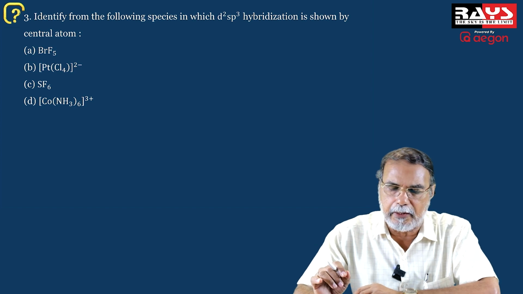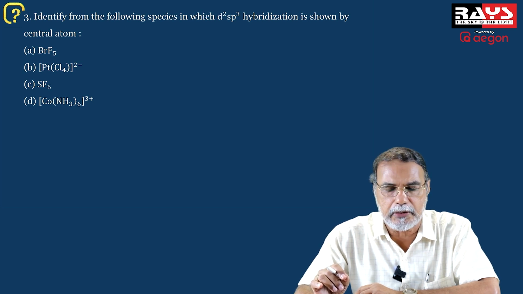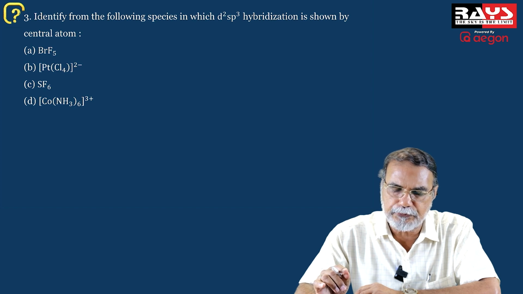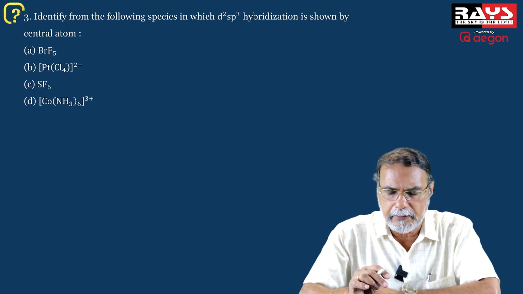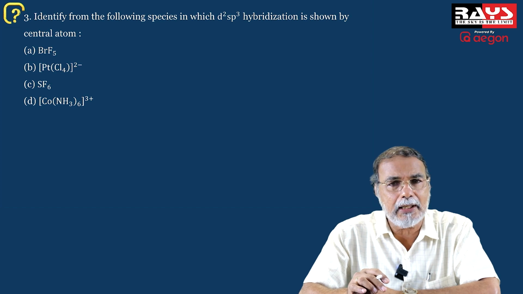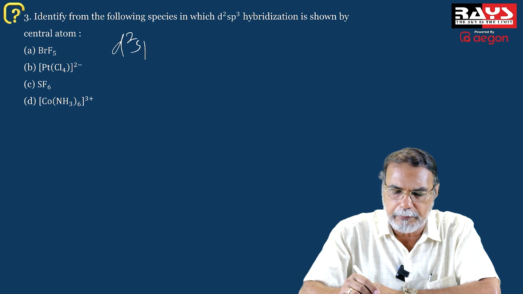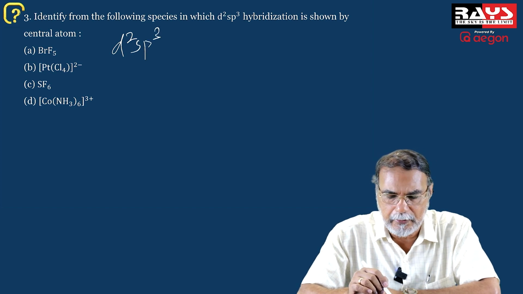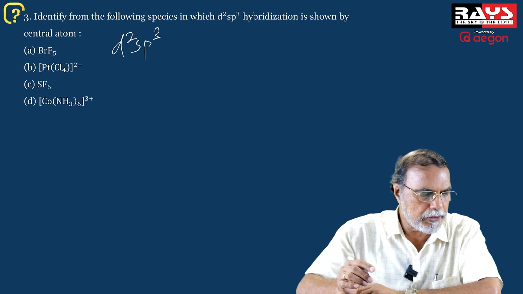Coming to question 3: identify from the following species the one in which d2sp3 hybridization is shown by the central atom. Now BrF5: taking the electronic configuration of bromine, it is the d electrons of the outermost shell of bromine being excited, and you have the sp3d2 hybridization in the case of BrF5. And for PtCl4 2 minus, platinum 2+ ion, platinum having atomic number 78,